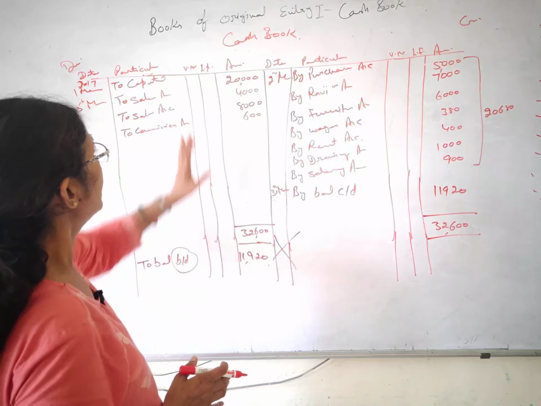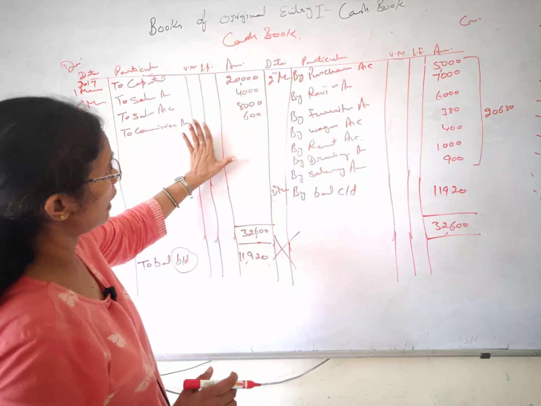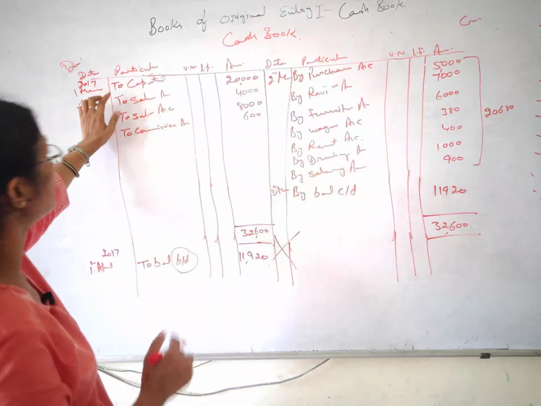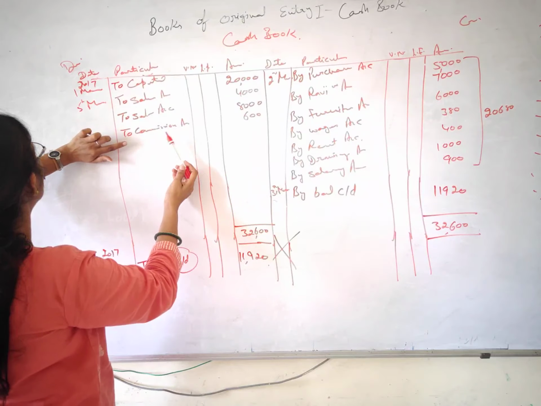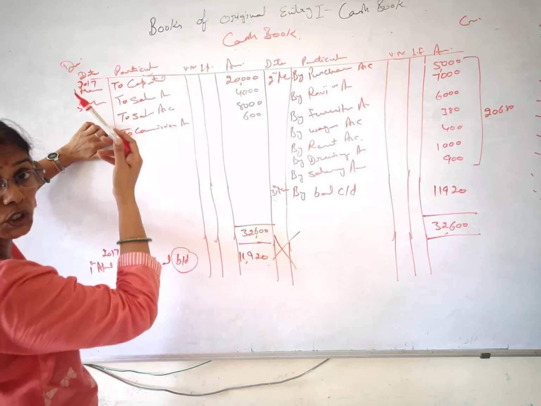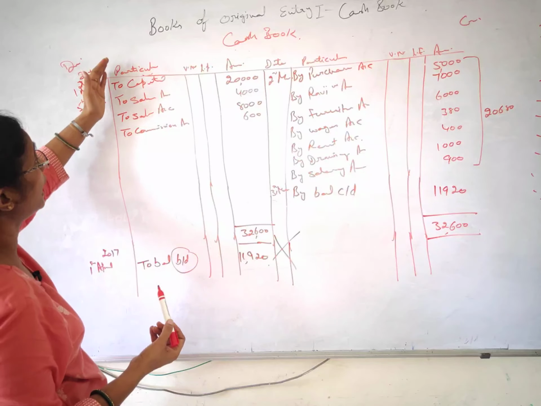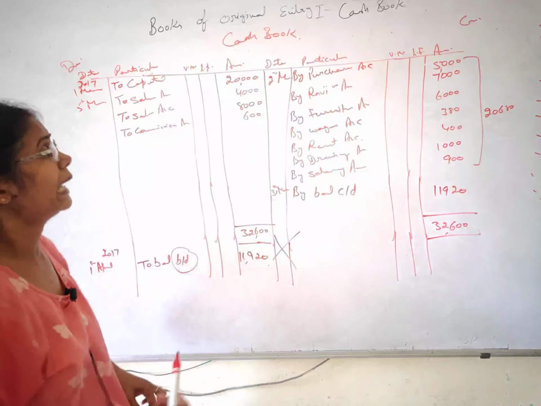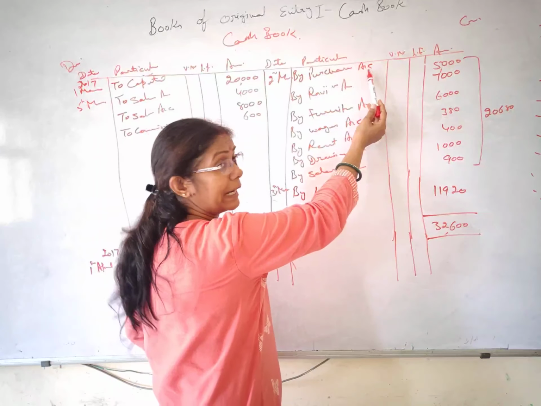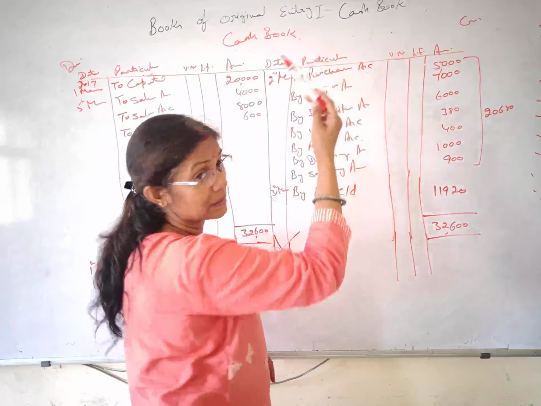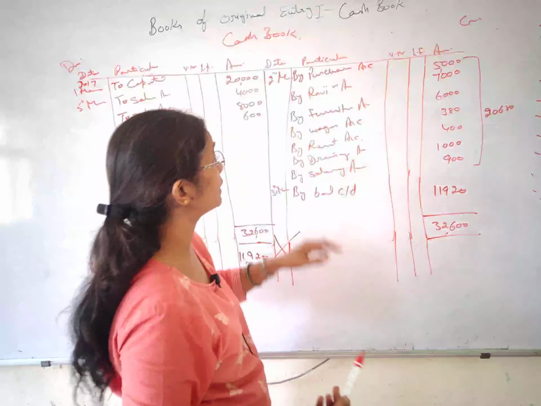Now you can see all the transactions, debit what comes in, credit what goes out. Here you can see we have received cash through capital, then from sale, again from sale, and then I have received the amount from commission, right? So these are my receipts of the cash and these are my payments. I have paid cash while purchasing, then I have paid to Mr. Ravi because I had purchased on credit previously.